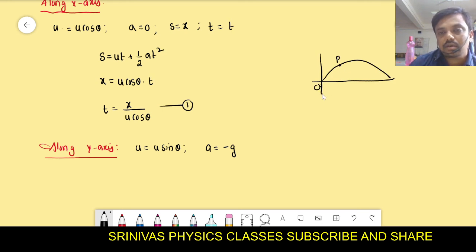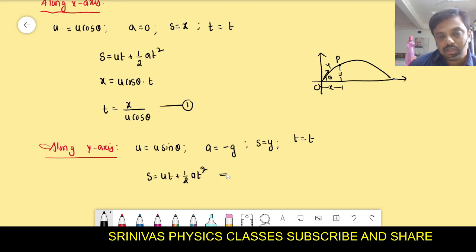It takes displacement x along the x-axis, but along the y-axis, y, in time t. You use the same formula, that is s = ut + half at square.